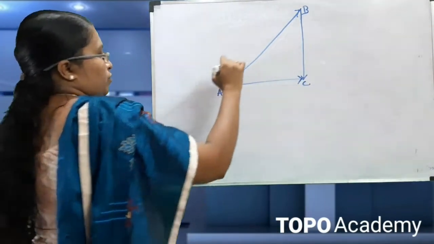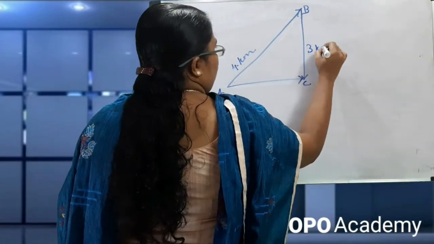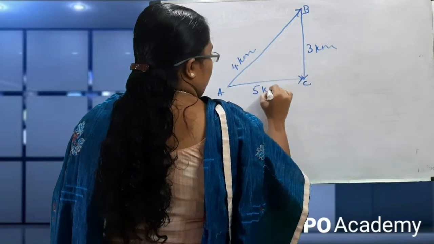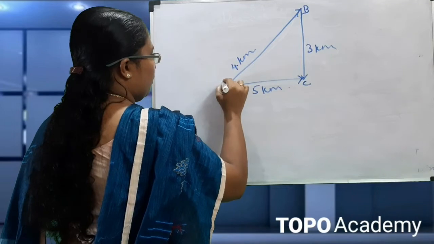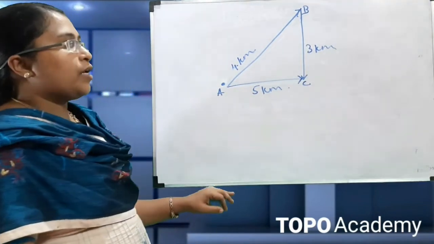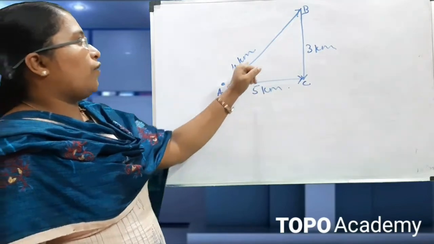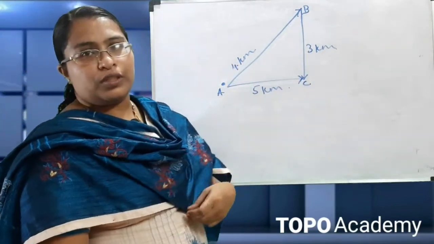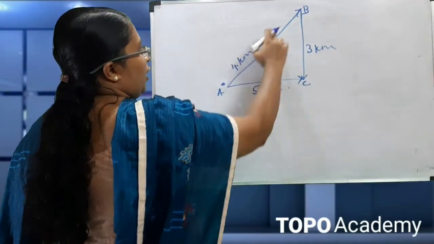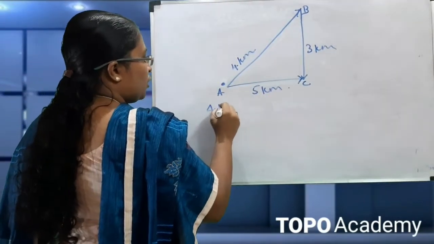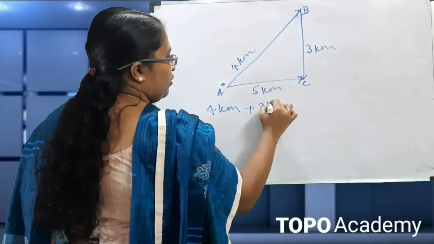Suppose this is the object, and the object is moving from A to C. First it has traveled from A to B, and then from B to C. So what is the distance traveled by the object? From A to B it has traveled 4 kilometers. Then from B to C it has traveled 3 kilometers.